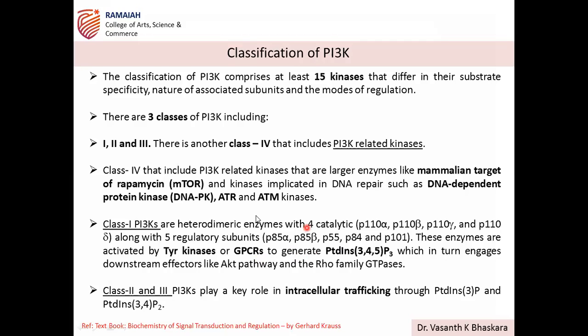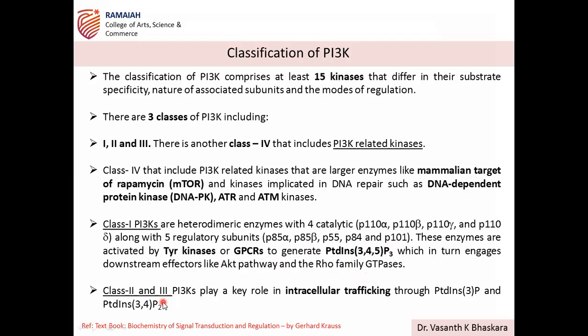And this finally generates PI3K substrate, which is phosphatidyl inositol 3,4,5 triphosphate. Correct? PI3K results in formation of phosphatidyl inositol 3,4,5 triphosphate, which is a membrane bound molecule. So this formation in turn results in the activation of AKT, the AKT pathway, downstream signaling and Rho family GTPases. Understood all of you? So this is the way class 1.